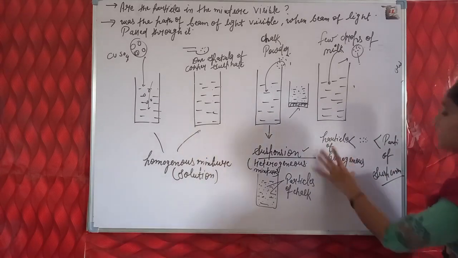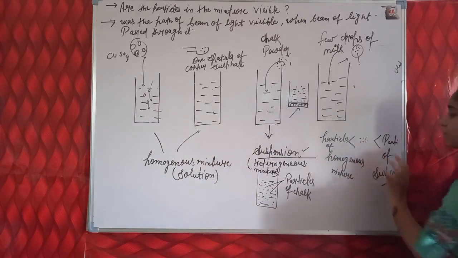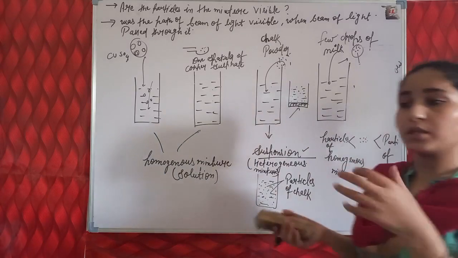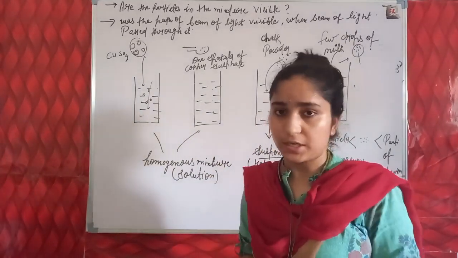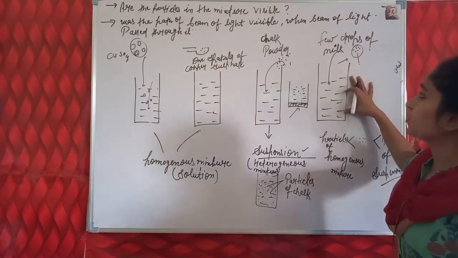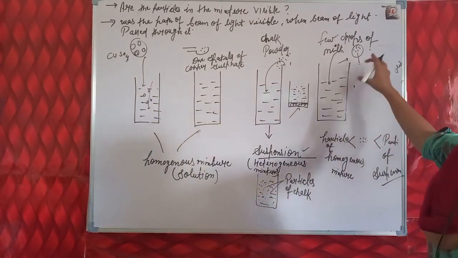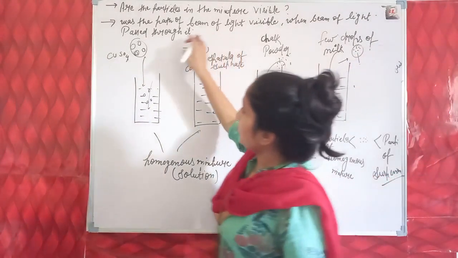So after getting dissolved in water they appear just like a homogeneous mixture, but actually it is a heterogeneous mixture. And there are two questions I wrote here.